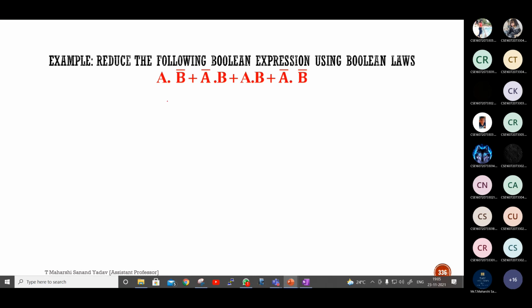What do I have to take common? I'll take common between these two. If I take A as common, this will be B bar plus B. Next, in these two, A bar is common. Next, I have to take A bar as common. If I take A bar as common, this becomes B plus B bar.